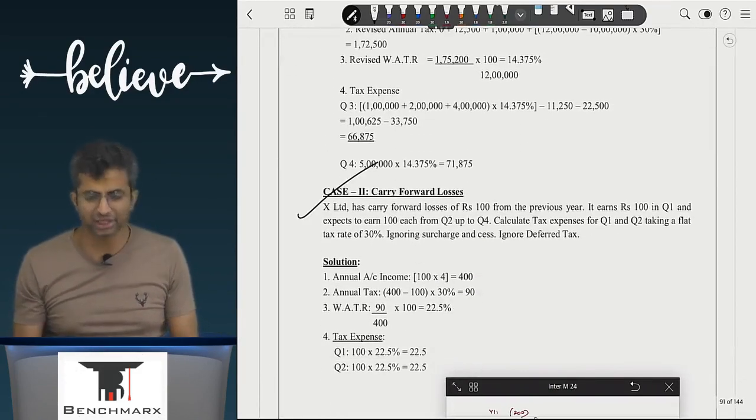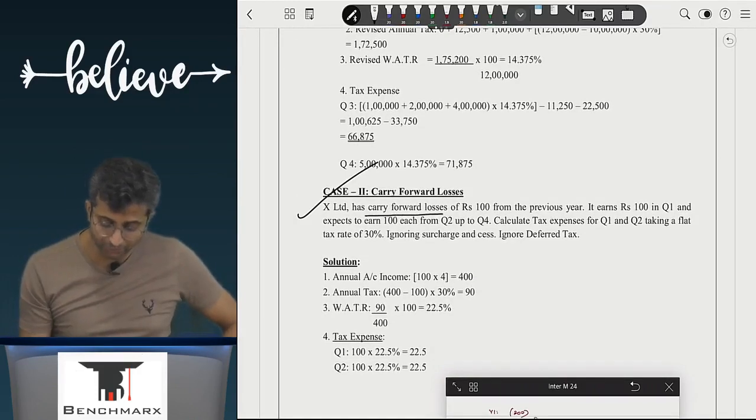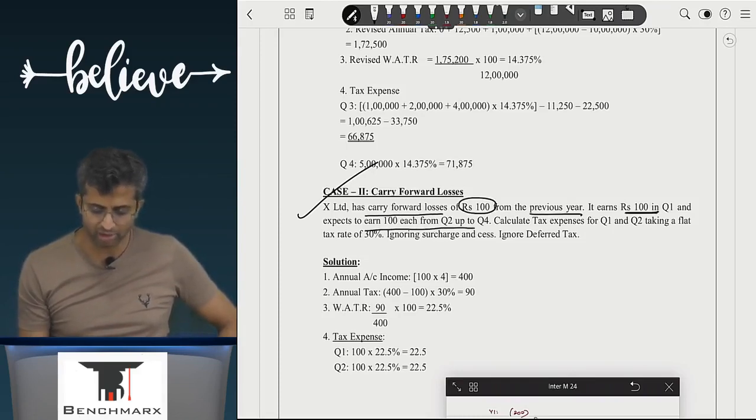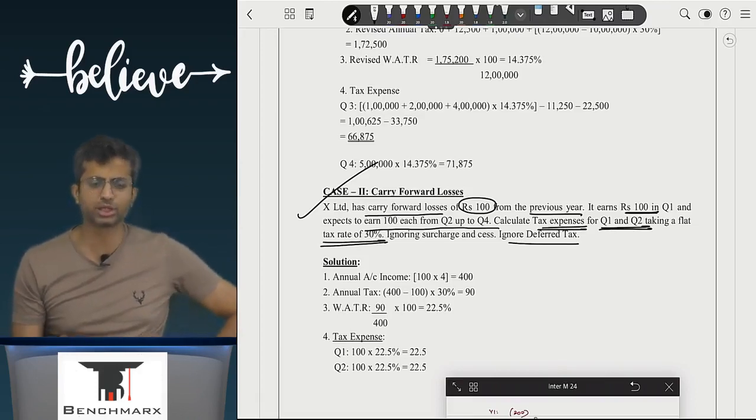Another special case I have mentioned is carry forward loss. This has not been tested in the institute material, but just in case it comes, X Limited has carry forward loss of 100 crores from the previous year. It earns 100 in quarter 1 and expects to earn another 100 in each of the quarters. Calculate tax expense for quarter 1 and 2 taking a flat tax rate of 30%. Ignore surcharge and cess and also ignore deferred tax. Achha, what is the first step?